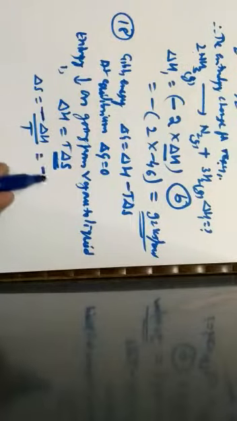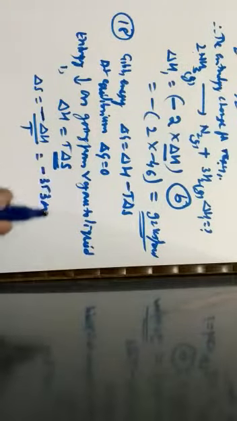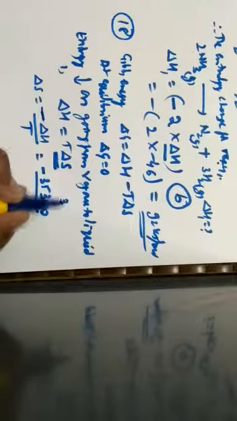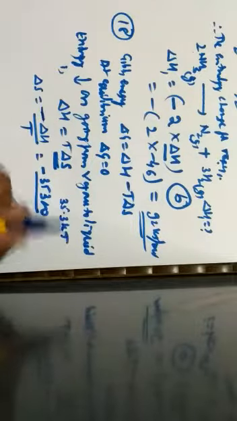So this is nothing but minus 35,300. Now a question comes, what is this 35,300? It has been given as the enthalpy of vaporization of benzene, 35.3 kilojoules.